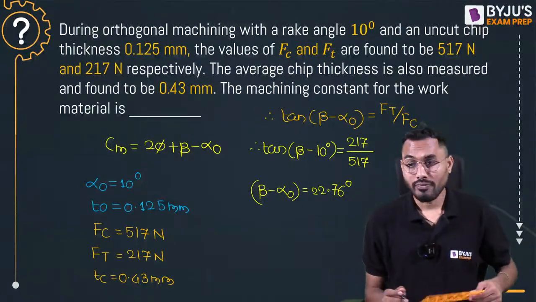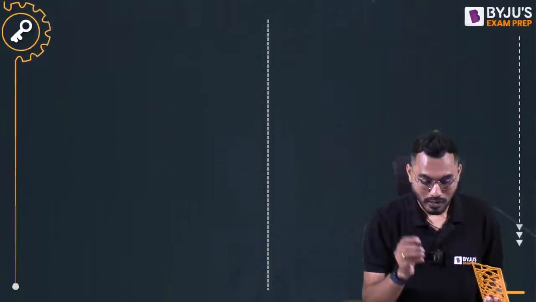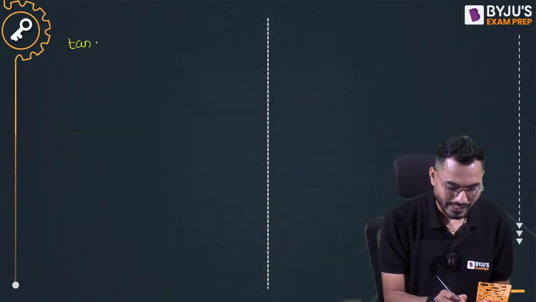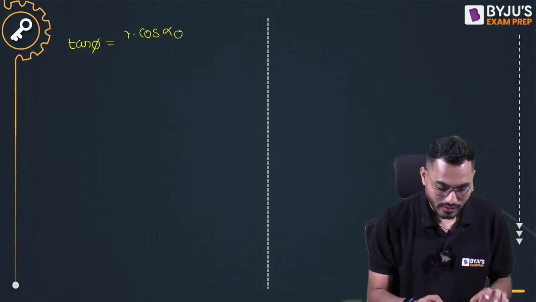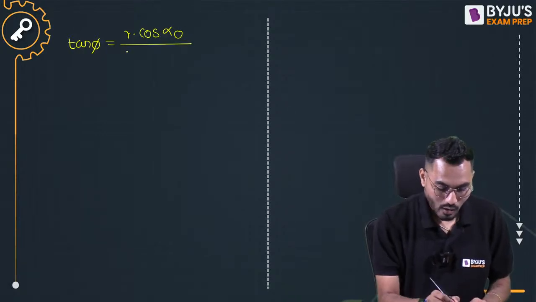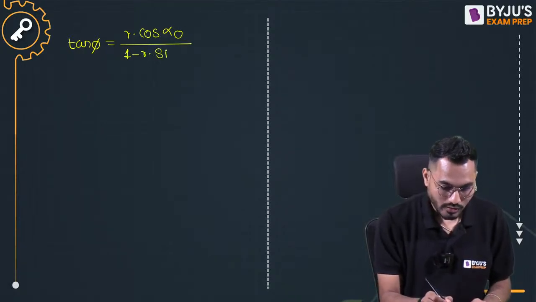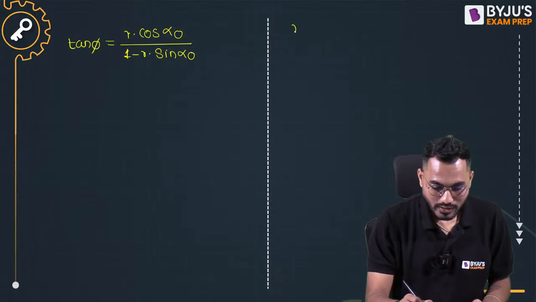Sir, why calculate phi? Calculation of phi is very simple. Till now, we have discussed many times that tan phi is exactly equal to r cos alpha 0 divided by 1 minus r sine alpha 0. So the chip thickness ratio is t0 by tc.